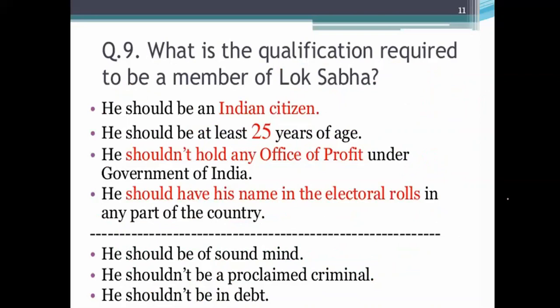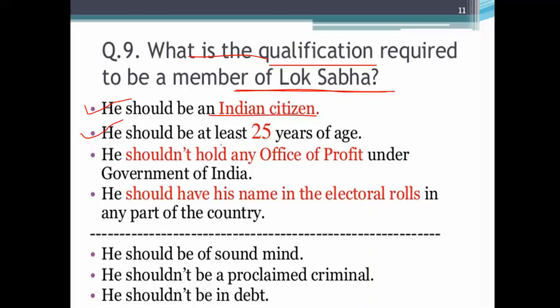What is the qualification required to be a member of Lok Sabha? It is asking qualification. So qualification is a normal thing. Everybody has the quality to become a member of the Lok Sabha, but the main thing is getting elected in the general election. Indian citizen, 135 crore people are the Indian citizen. It is a normal thing. You should be an Indian citizen.